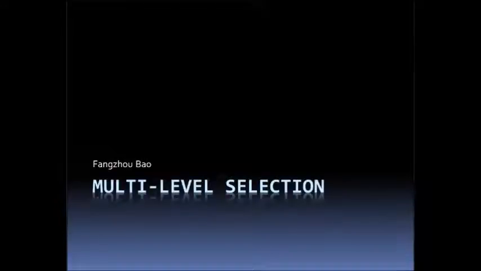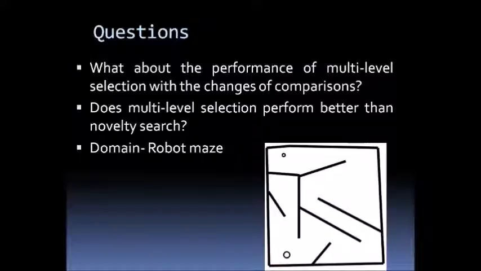Hello everyone, this time I want to talk about multi-level selection. I have some questions beforehand. First, what about the performance of multi-level selection with the changes of the comparisons, and does multi-level selection perform better than novelty search? I will make some comparisons between these two algorithms.